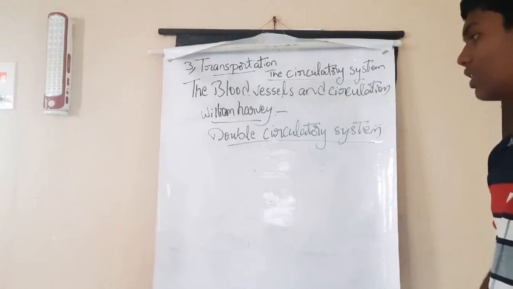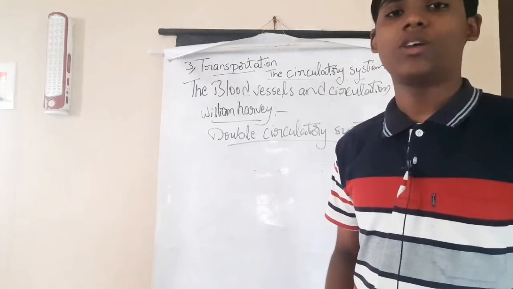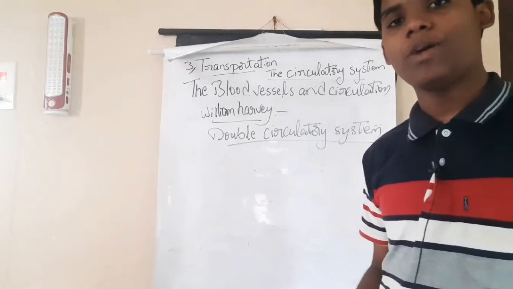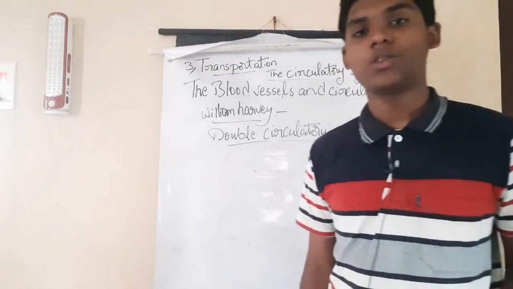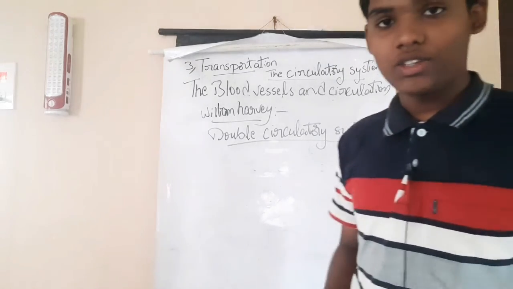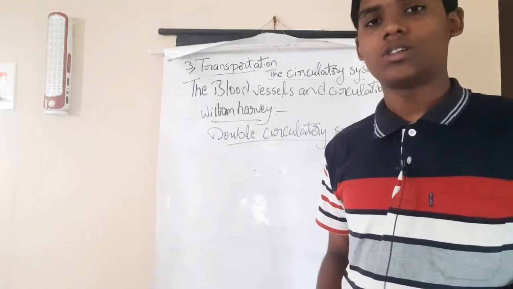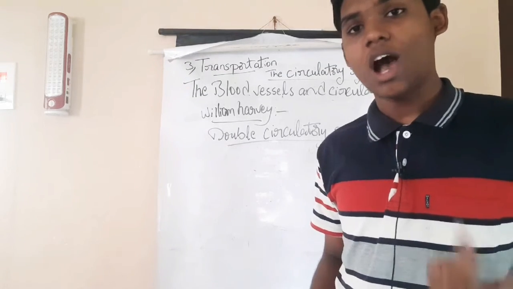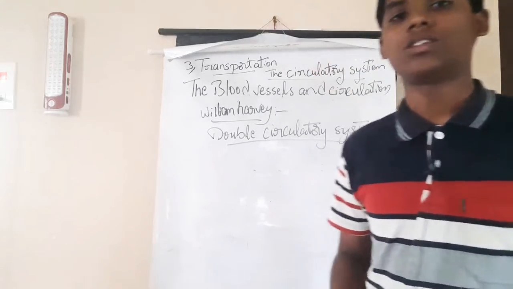It means the circulation of blood through the heart happens twice: once between the heart and lungs, and once between the heart and body parts.